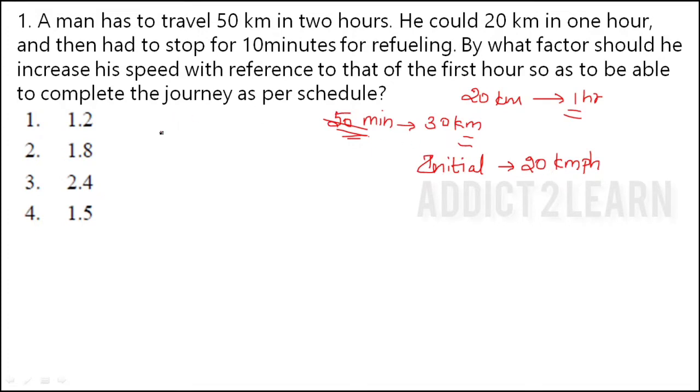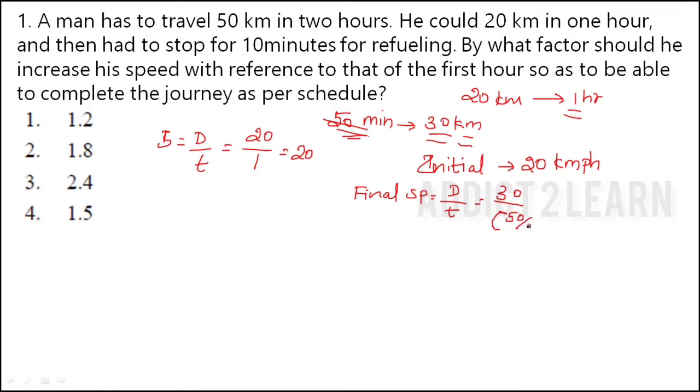If you have doubt, you can put it in the formula also. Speed equals distance by time. Here the distance is 20 km and they have given time as 1 hour. So we will get 20. So the initial speed of the man is 20 km per hour. Then the remaining 30 km has to be covered in 50 minutes. So the final speed equals distance by time taken. Here the distance is 30 km and time is 50 minutes, but we have to put it in hours. So we have to convert 50 minutes into hours, so we divide it by 60.